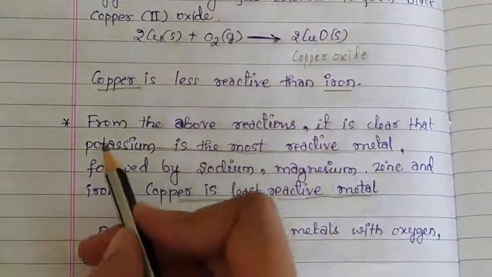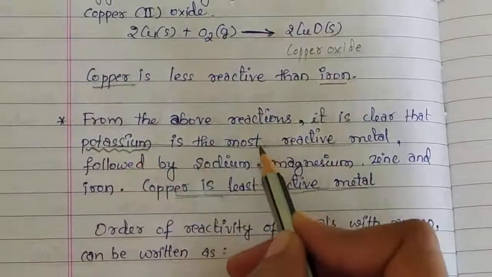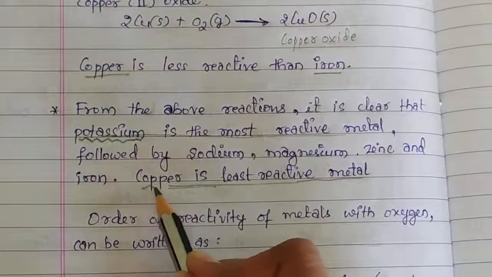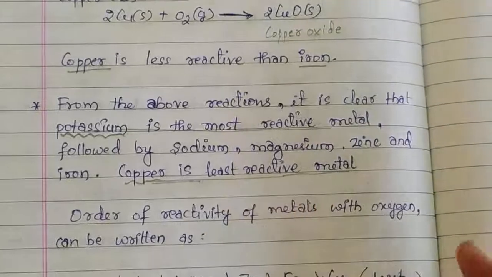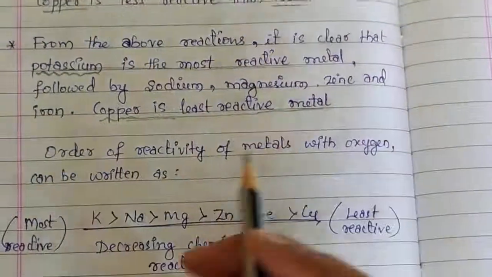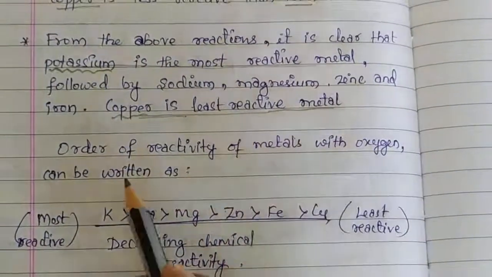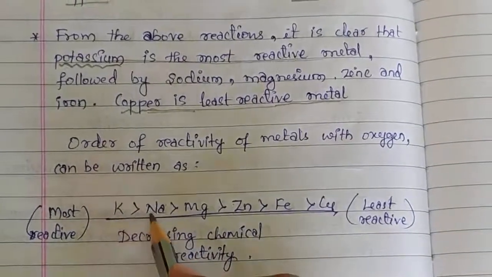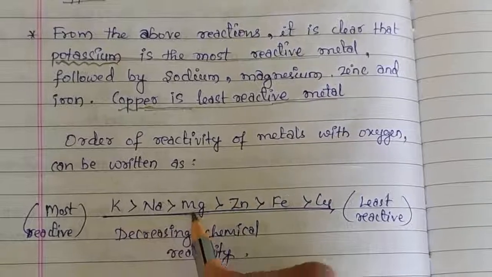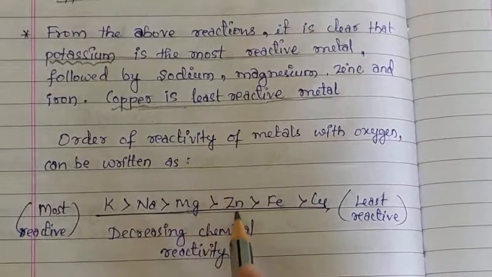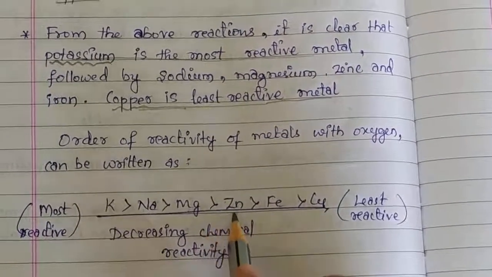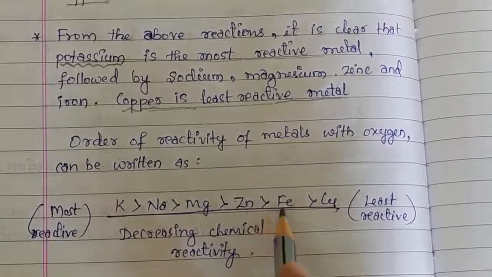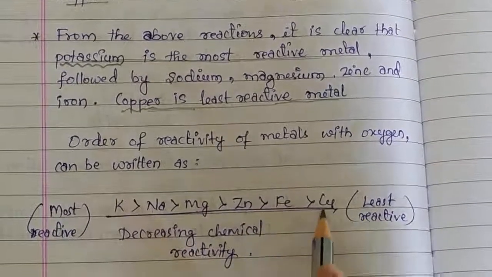So remember this, potassium is the most reactive metal and copper is the least reactive metal. The order of reactivity of metals with oxygen can be written like this. See here, potassium is more reactive than sodium, and sodium is more reactive than magnesium. Magnesium is more reactive than zinc, and zinc is more reactive than iron. Iron is more reactive than copper.